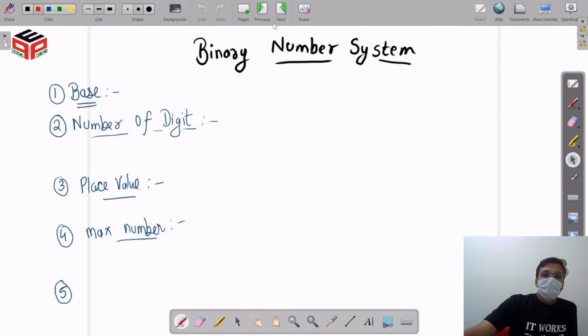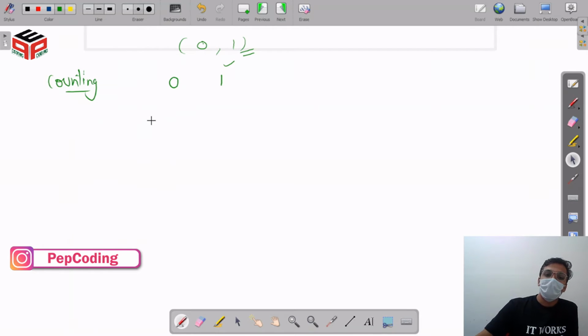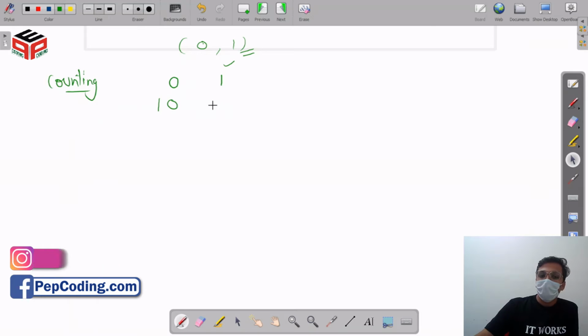After that, the binary number system. The binary number system is the number system in which our computer deals. The base of the binary number system is 2, so we have only 2 distinct digits, that is 0 and 1. The counting of the binary number system can be represented as 0, 1. This 1 is similar to 9 of the decimal number system, because we have only 0 and 1 as distinct digits. So we are exhausted with all the distinct digits, and we are going to use one more place. So one more place can be written as 10 and 11.